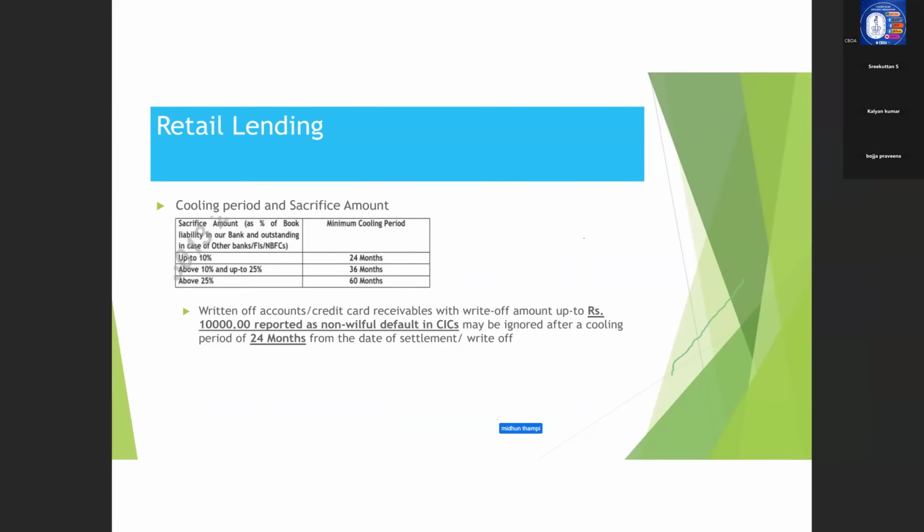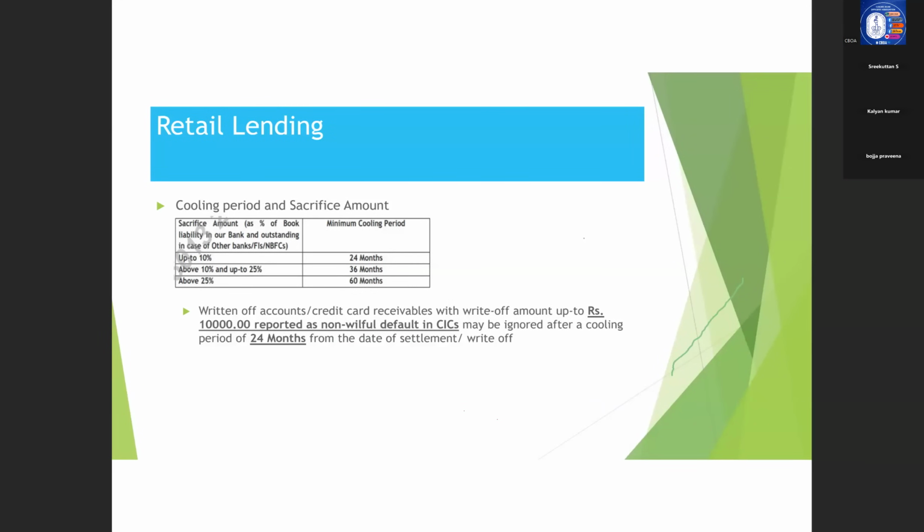Now, coming to cooling period and sacrifice amount. See, this is another important topic because this particular guideline is also launched in this particular year, 2024. That is, the latest guideline is applicable from January 2024. So this also you can expect a question from this particular topic. What is cooling period and sacrifice amount? That I will just first tell.